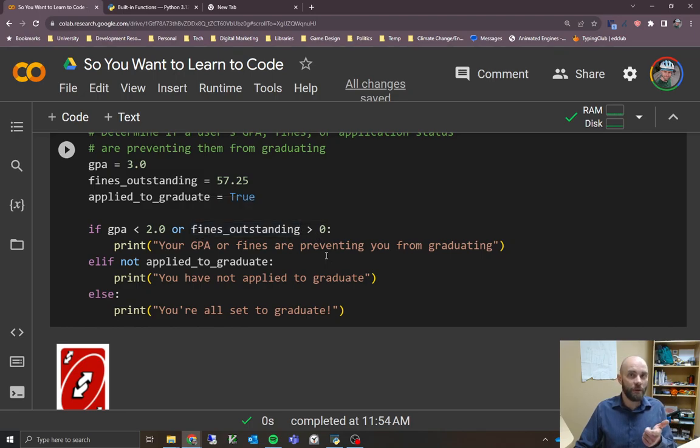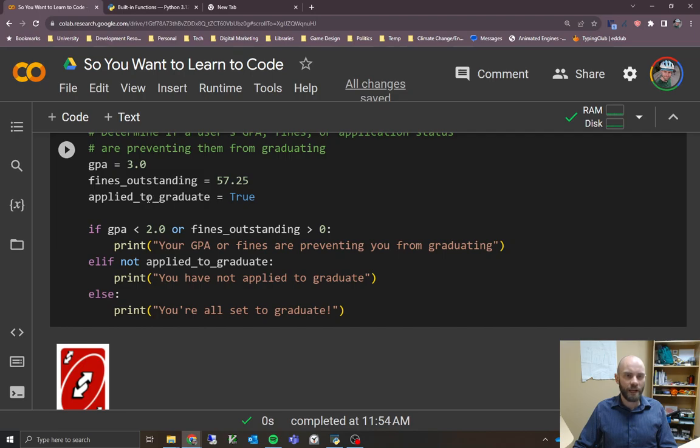So always pay your library fines, obviously. But if either side is true, it's going to jump in here and run this line of code, and then it's done. If these things are both okay, if GPA and fines outstanding are both okay, then it checks to see whether the student has applied to graduate.